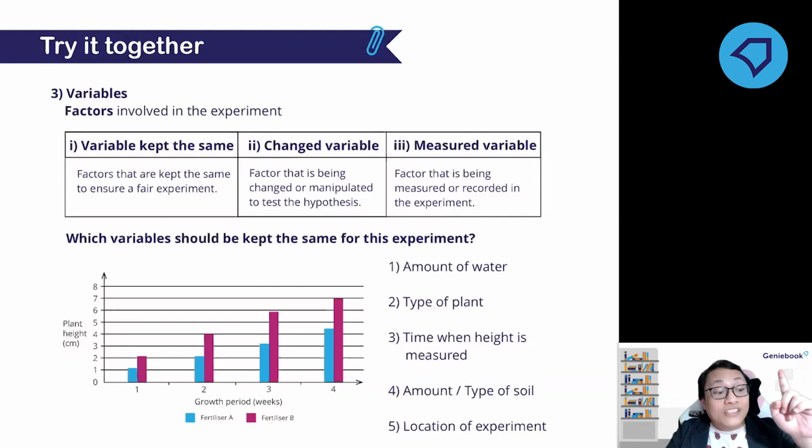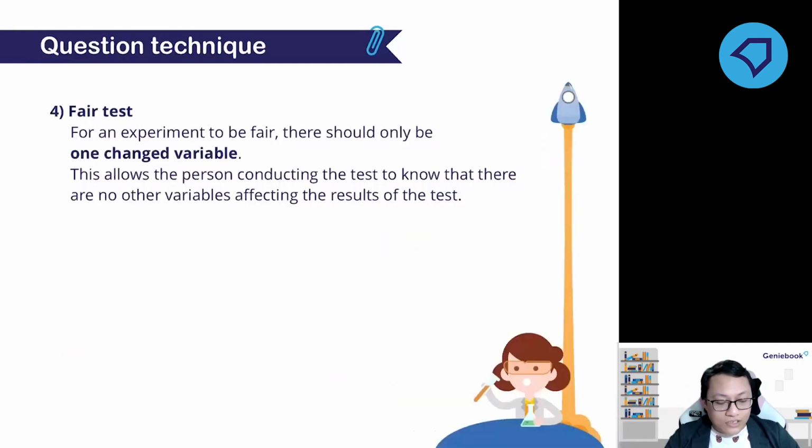Only one change variable, while the rest of the variables are to be kept the same. Like I mentioned before, in order for you to conduct a fair experiment, you need to ensure that your experiment only has one change variable, while the other variables are to be kept the same.